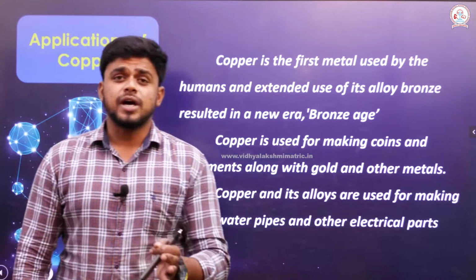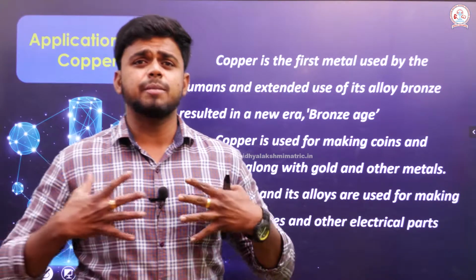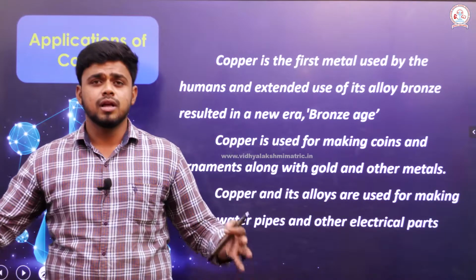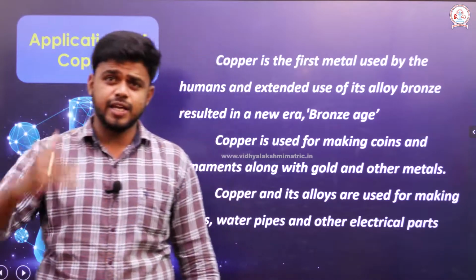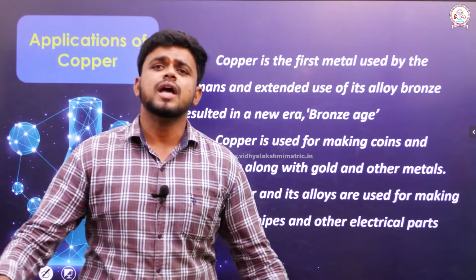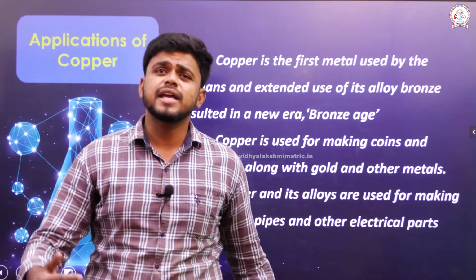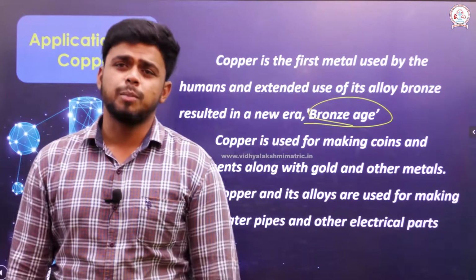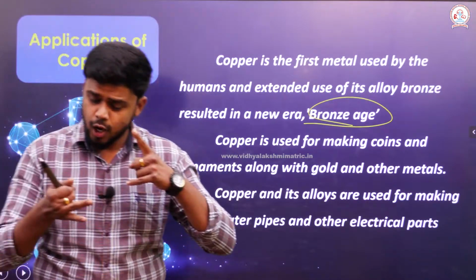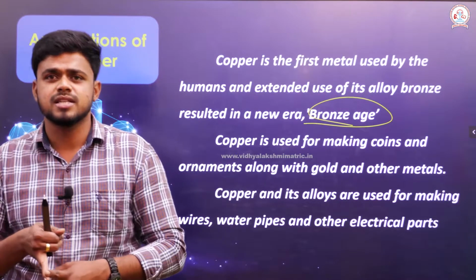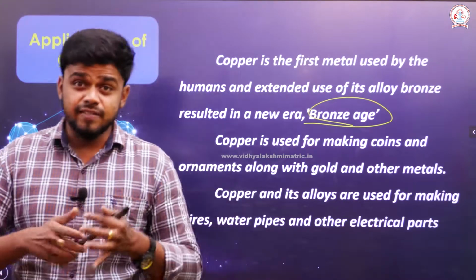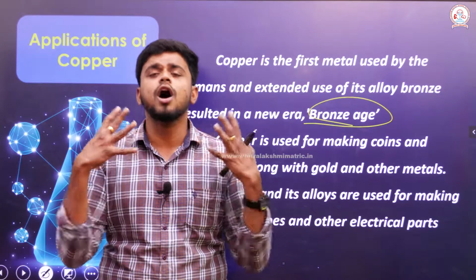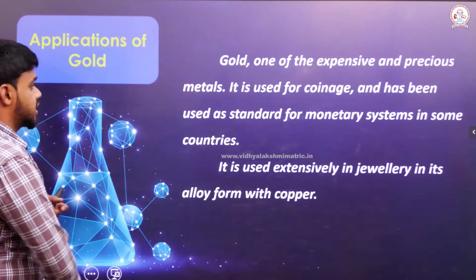Then copper. See, if you ask me which metal has been widely used by many people to enhance development, I would say it is copper, from the olden age. An alloy of copper was made in the new age, called the Bronze Age, and it has been widely used. Copper is widely used for making coins, and along with gold it is made into ornaments, and wires, water pipes and various electrical parts. In order to manufacture all those things, copper is widely used.